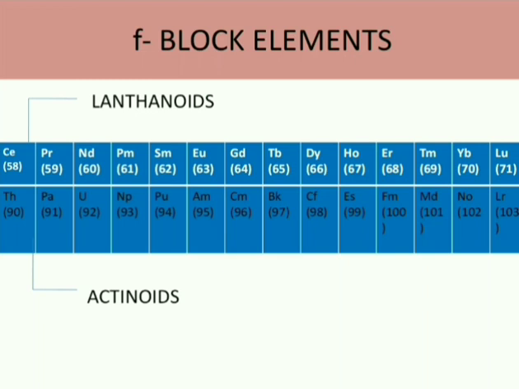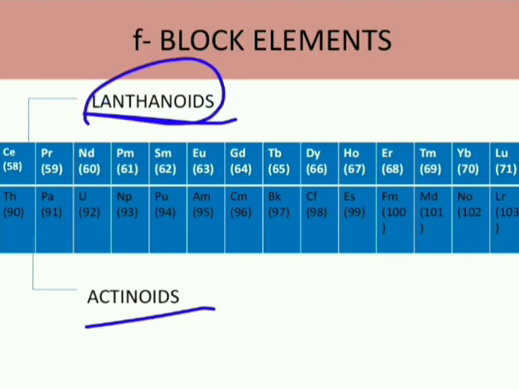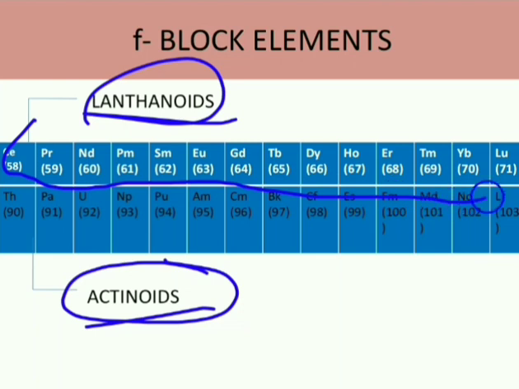Here there are two periods. The elements present next to lanthanum are known as lanthanoids, and the elements present next to actinium are known as actinoids. Why these are known as lanthanoids and actinoids is because the properties of these elements, starting from cerium to lutetium, reflect the properties of lanthanum.